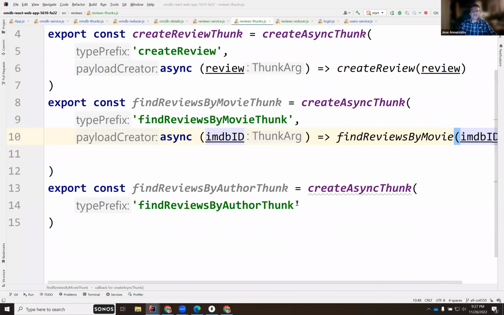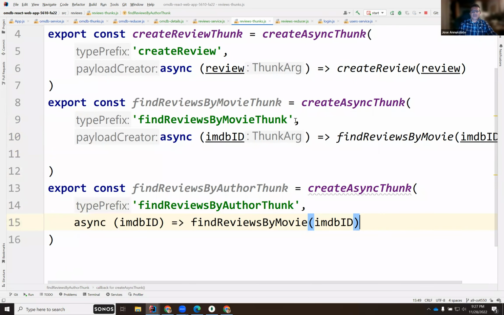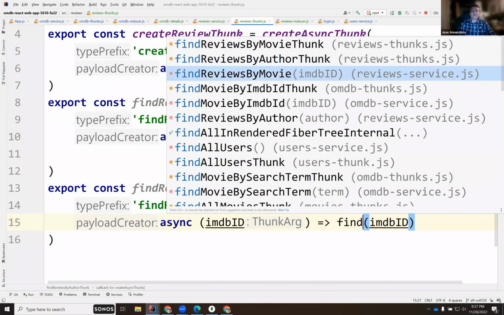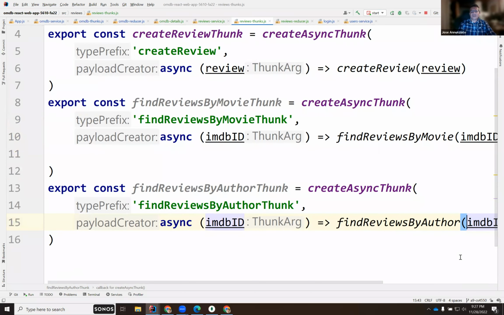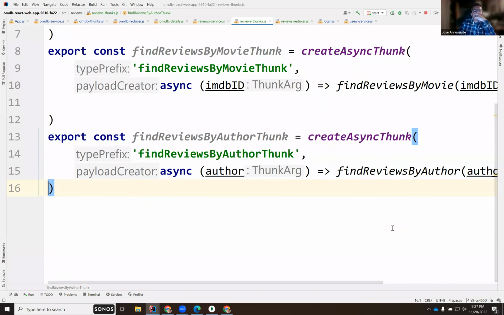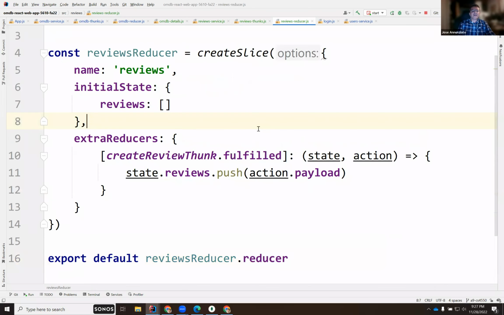Whereas in the other one, I'm going to retrieve the reviews by the author. So this is going to be findReviewsByAuthor, and I'm going to pass you the author. In both cases, they are going to populate this array of reviews.